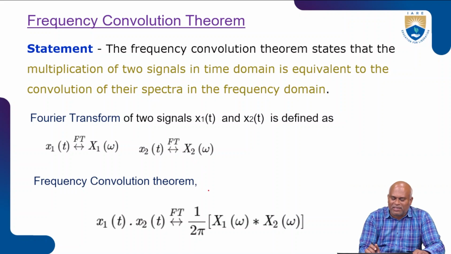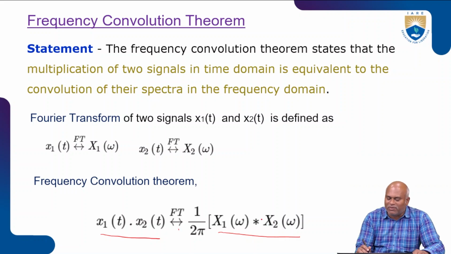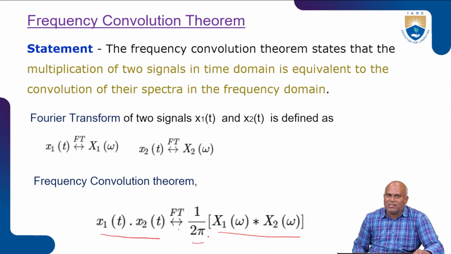The frequency convolution statement: the multiplication in the time domain, x1 of t into x2 of t, when we take the Fourier transform, produces an output represented as the convolution in the frequency domain, x1 of omega convolved with x2 of omega, divided by 2 pi. This is the mathematical representation of the frequency convolution theorem.